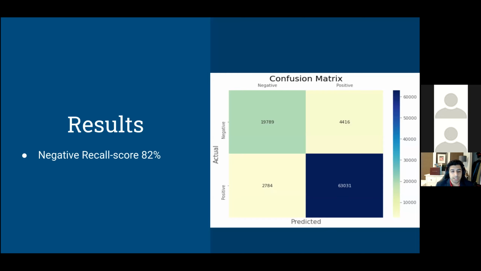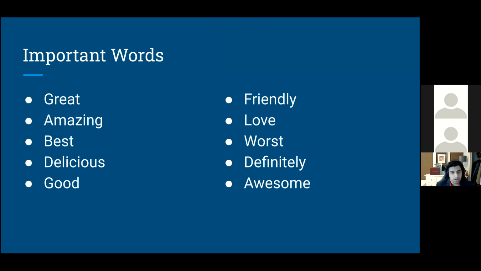My recall for negative is 82%, and I wanted to be able to catch the negative reviews. My model identified these as the 10 most important words: great, amazing, best, delicious, good, friendly, love, worst, definitely, awesome. There were over 6,000 features, but these are just the top 10.